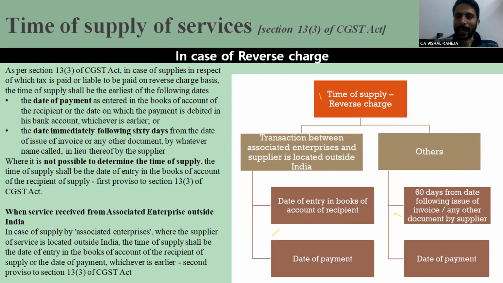So we were discussing time of supply with respect to services in case of reverse charge. In that situation, the law is very simple. It says the time limit shall be 60 days from the date of issue of invoice or any other document by the supplier. However, in case of reverse charge, there would not be a tax invoice. The person must be raising a bill of supply. So by any other document, the government wants to tell us the other document shall be bill of supply, because it can't be a tax invoice, or the date of payment, whichever is earlier. So it should be the time of supply.